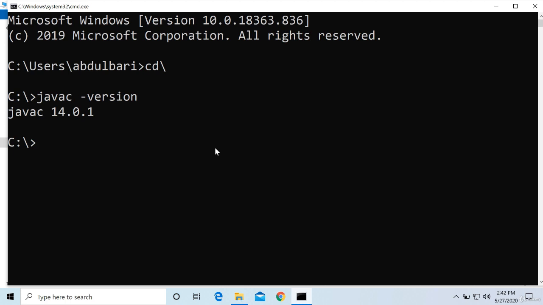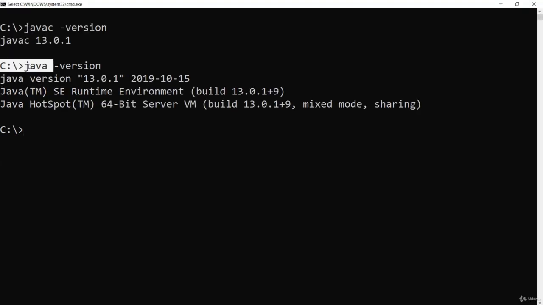So please make sure that you have installed JDK on your machine, whatever the latest version that is available now, you can do that. I will be using Java 13. All right, that's all. Now I will write a small Java program and compile and execute it. For keeping Java program files, I suggest you create a separate folder for it. So here I will say md, that is make directory, and call it myjava.